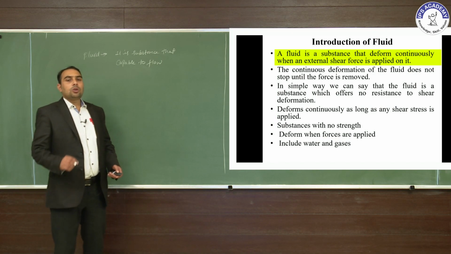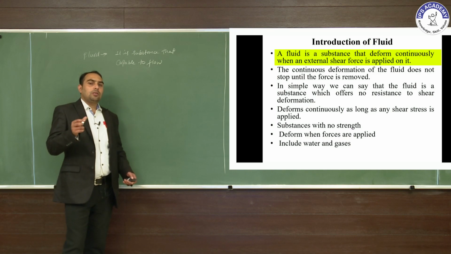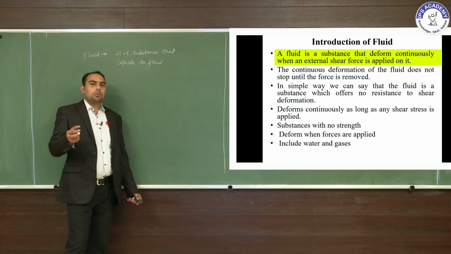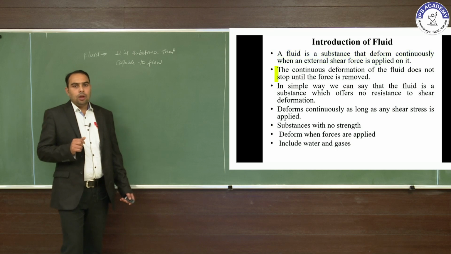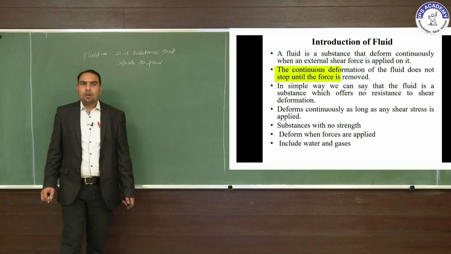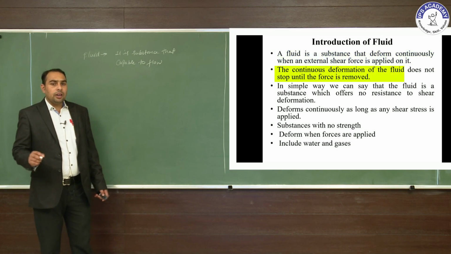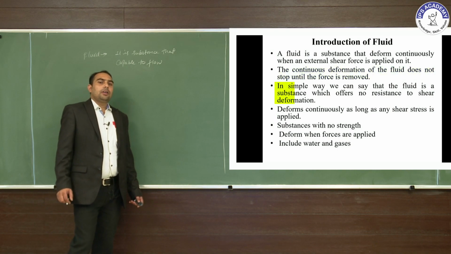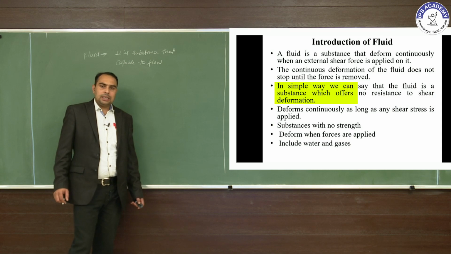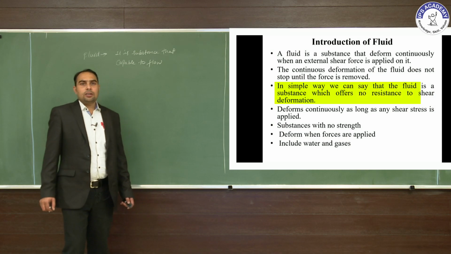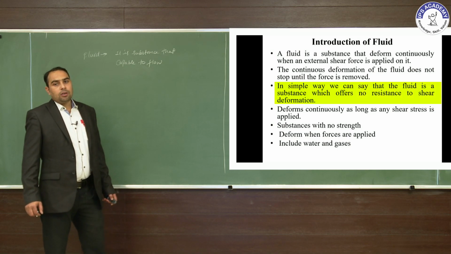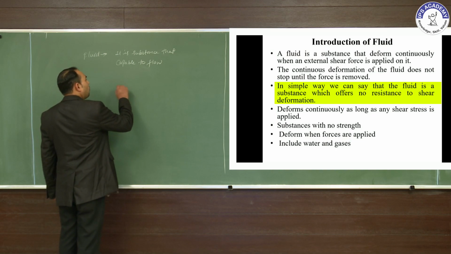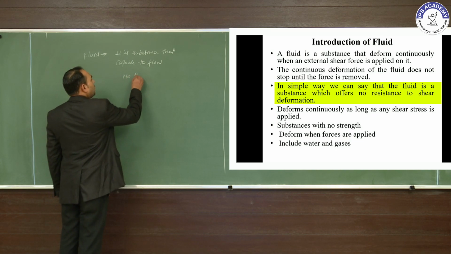That means there is no resistance between the molecules of the fluid. The continuous deformation of the fluid does not stop until the force is removed. In a simple way, we can say that a fluid is a substance which offers no resistance to flow.